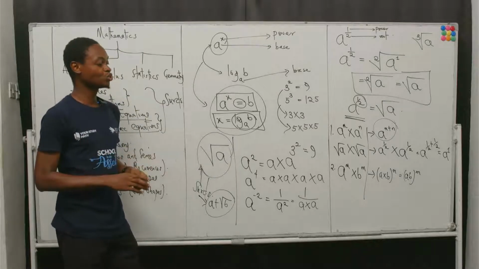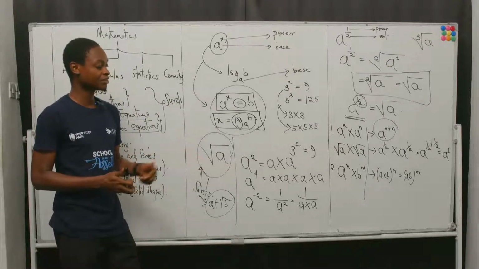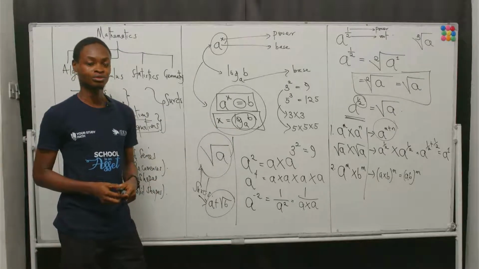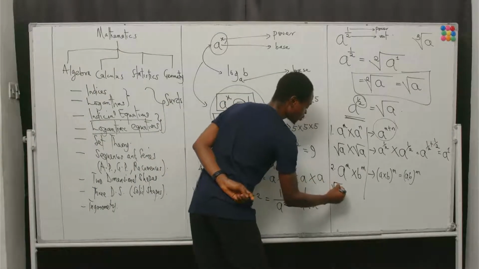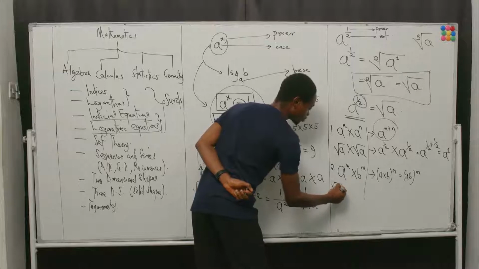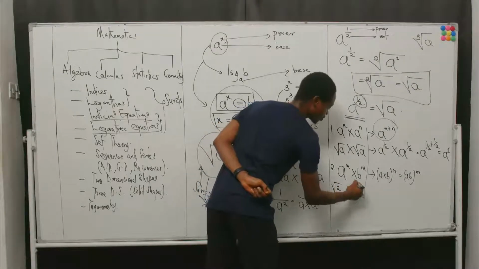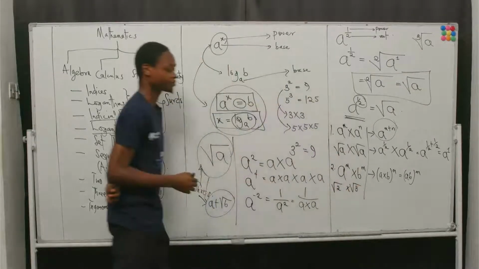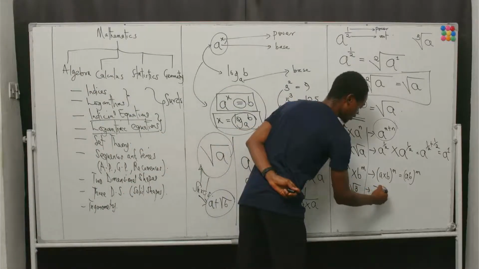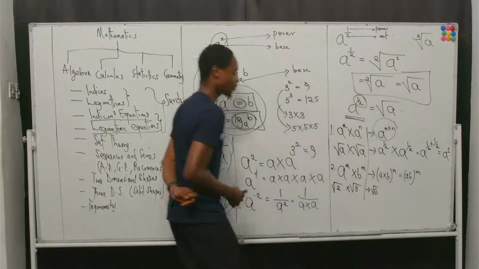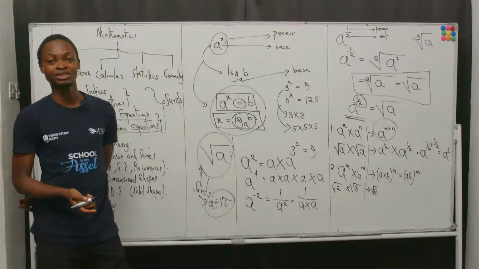It still holds true when we consider surd forms. If we have square root of 2 times square root of 3, our basic knowledge tells us that the answer to this is square root of 6. Why? Because we said 2 times 3.